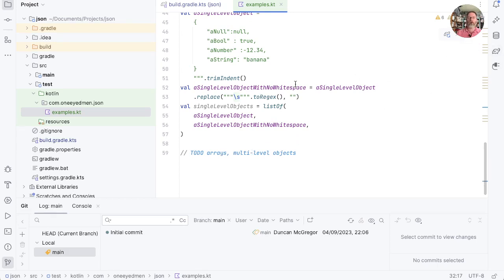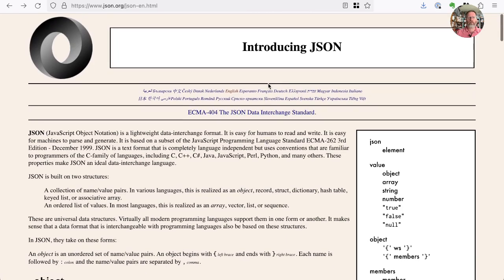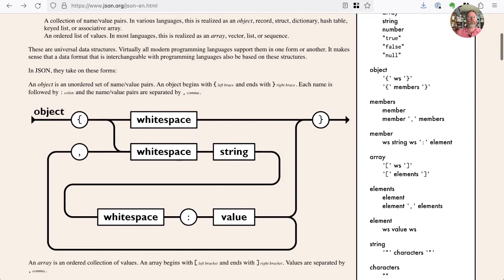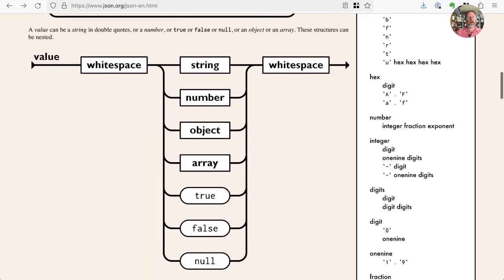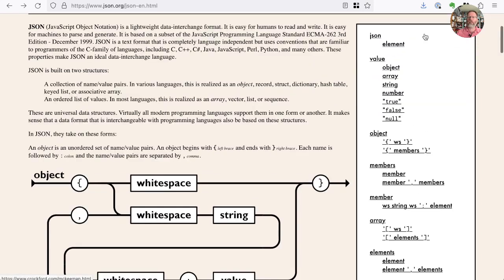And the arbiter, I suppose, of what is valid JSON is this json.org BNF representation, Backus-Naur form, I think, of what is valid. So you can see it defines what an object looks like, what an array looks like, what a value looks like. A value can be strings, numbers, and there's the enclosing white space that may be there, and so on. Now, I'm sure that really clever people could take this formulation, or at least maybe this one here, that does the same thing in ASCII and generate a parser from it. But I'm not a really clever person, and this is an experiment in TDD.